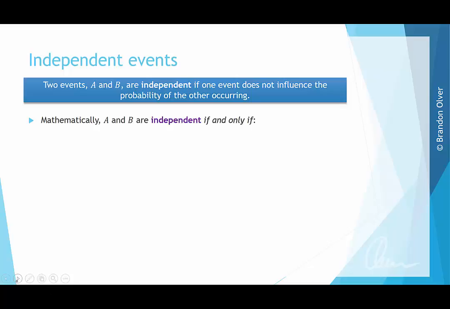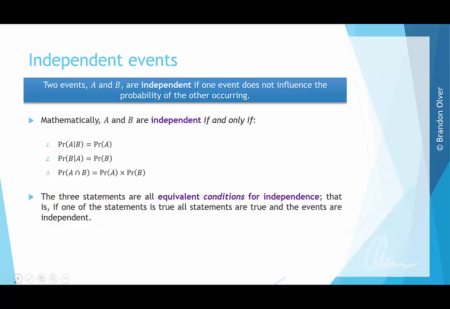Mathematically, A and B are independent if and only if the following conditions are satisfied. The first one says that the probability of A occurring, given that B has already occurred, is just equal to the probability of A. Similarly, the probability of B occurring, given that A has already occurred, is equal to the probability of B. And then the third condition, which is equivalent to the other two, is that the probability of the intersection of A and B is just equal to the probability of A times the probability of B.